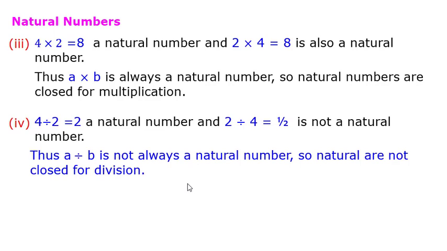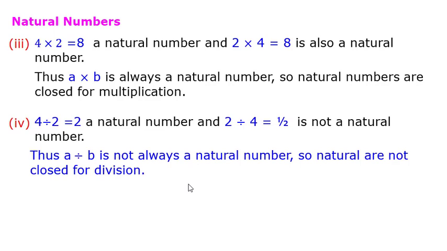Here I discussed for natural numbers. Similarly, we can discuss it for integers also. Addition of two integers is an integer. So I will say that addition of two integers is an integer. Therefore, these integers are closed for addition.